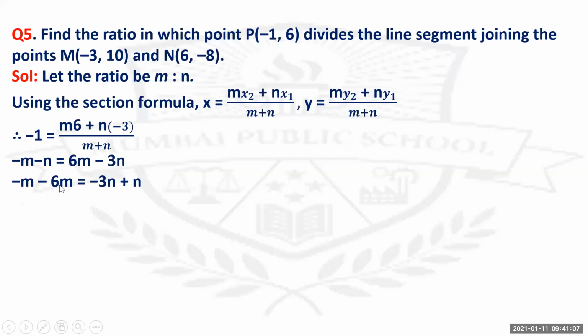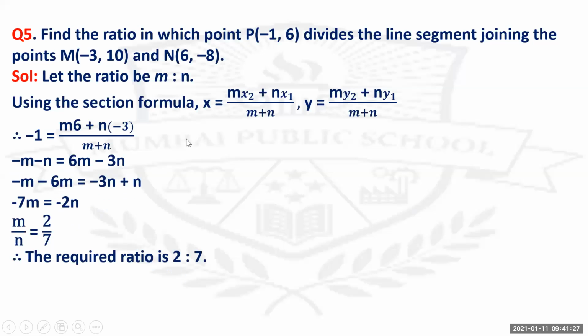So minus m minus 6m, all the terms related to m on one side, n on the other side. So minus m minus 6m equals minus 3n plus n. So you'll get that as minus 7m equals minus 2n. So what you will do is you'll take m upon n. So you'll get m upon n equals 2 upon 7. The required ratio is 2:7.